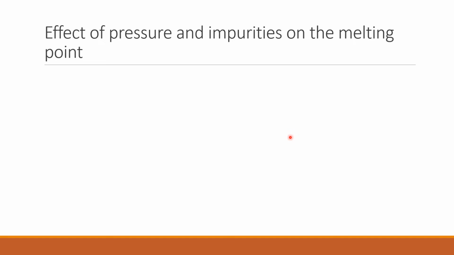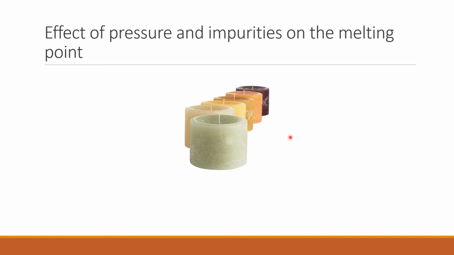Now let's see what is the effect of pressure on the melting point. For most substances, the higher the pressure, the more the melting point goes up. We have spoken about substances like wax or lead whose volume expands on melting. Imagine that you have a certain solid.